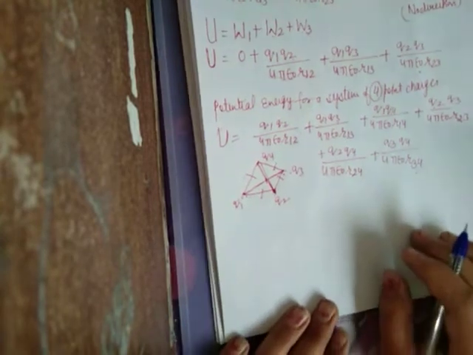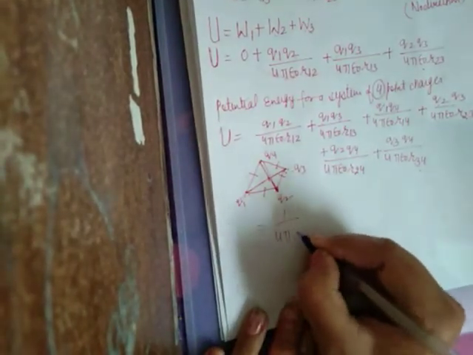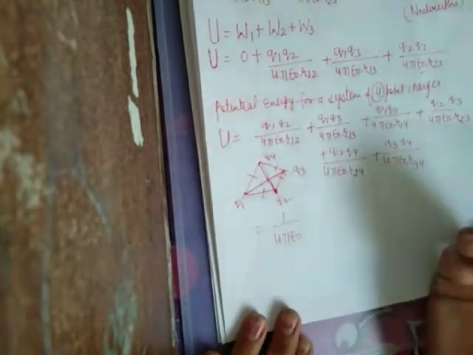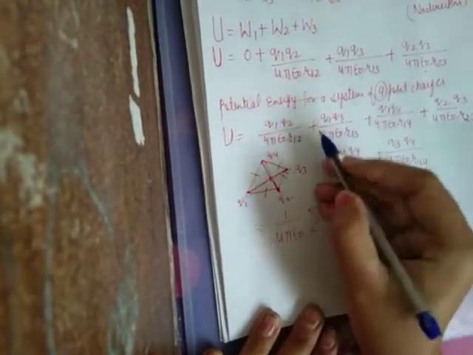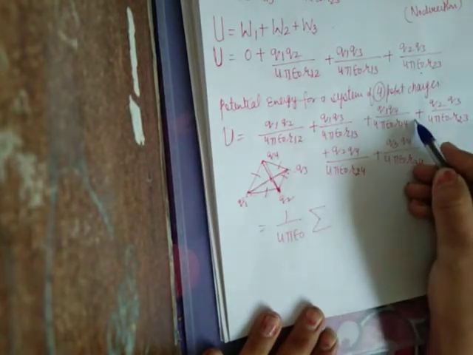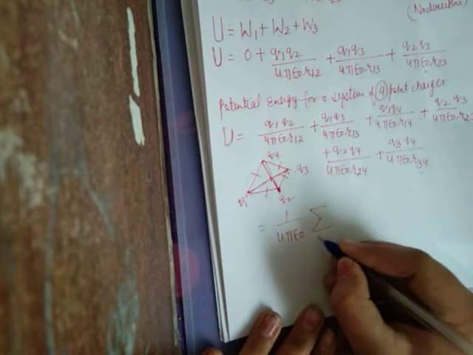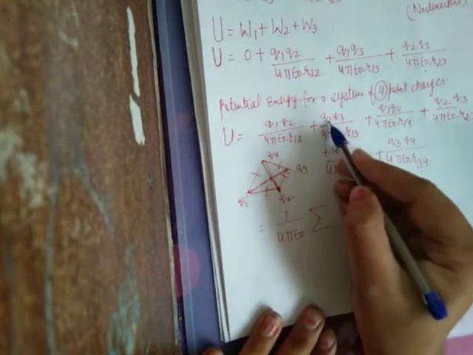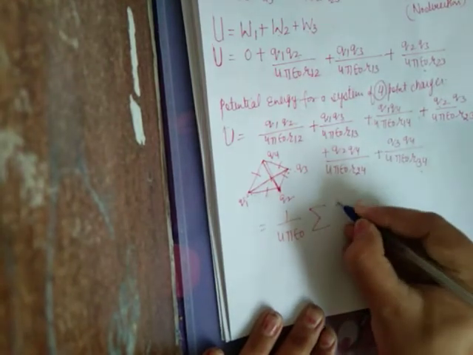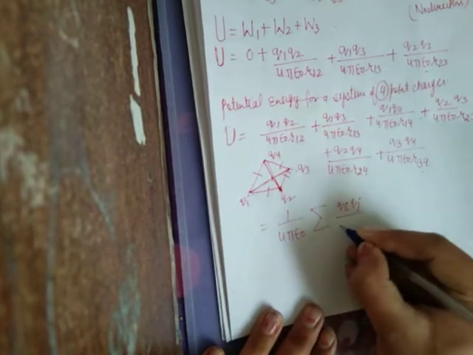It means 1 upon 4 pi epsilon naught is common in all, and after that we have to add. We can make it compact by writing a summation: 1 2, 1 3, 1 4. It means qi qj upon r.